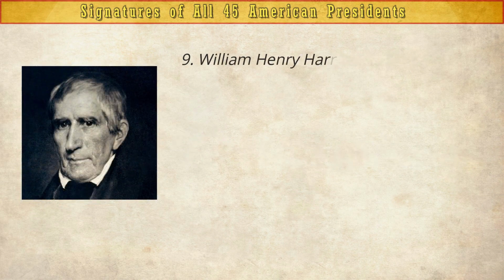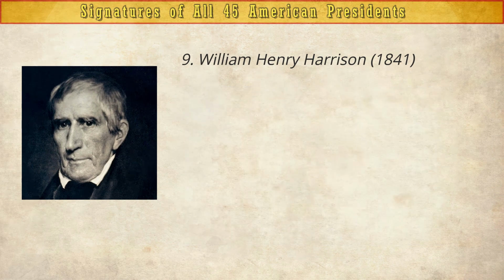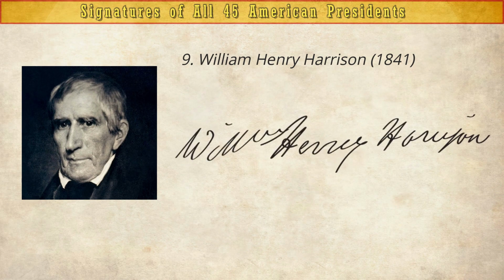William Henry Harrison, 1841, with the shortest presidential term. President William Henry Harrison passed 1 month into his presidency from pneumonia that fell on him after standing in the rain for an hour giving his inauguration speech.